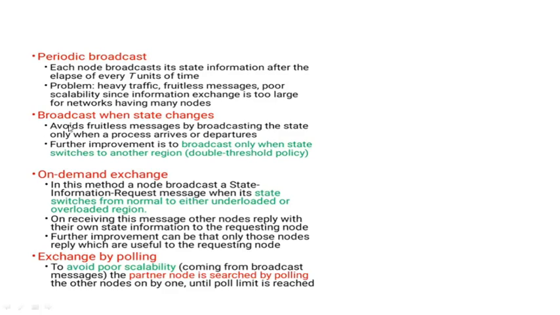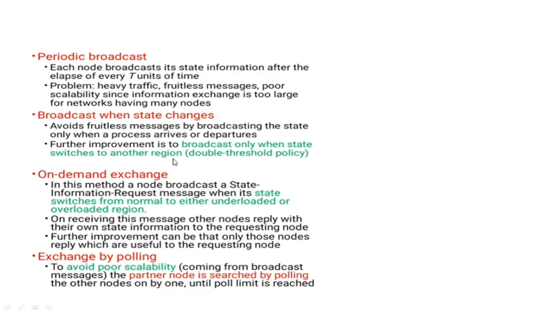Here it will broadcast only when the state has been changed. If node n2 is completely free, and it has changed its state from heavy loaded to light loaded, you can consider it a state change. In such a case, it will send a broadcast message that I am free, like that.